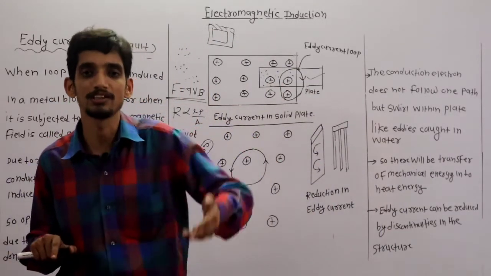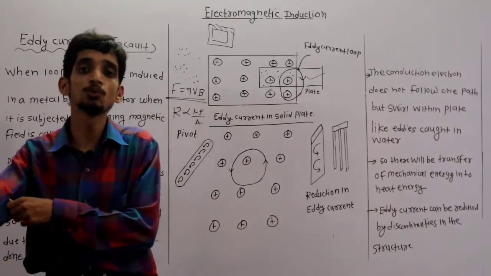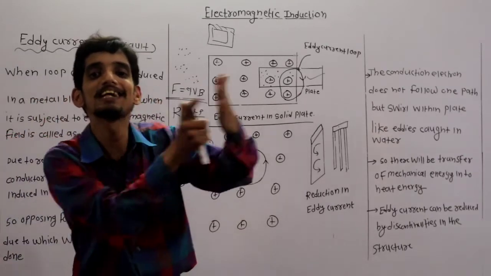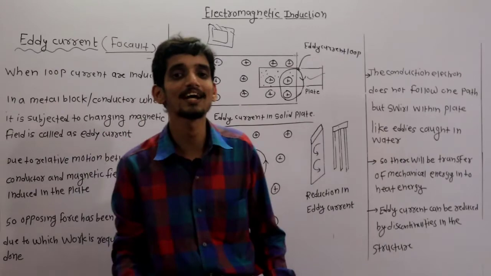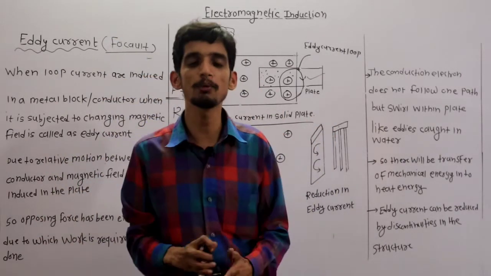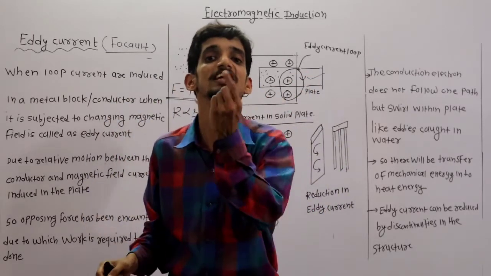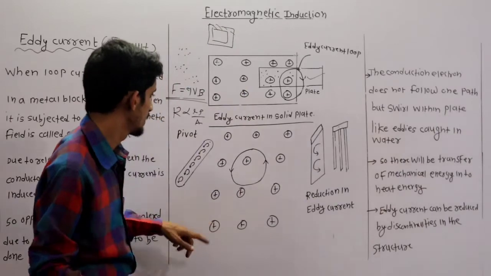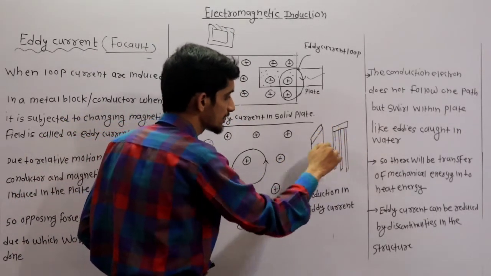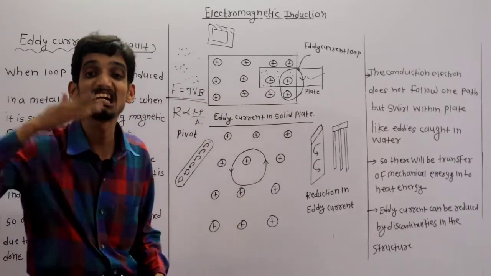It is made up of stampings. And one important point: to minimize the eddy current loss, we have to use a discontinuous structure rather than a continuous structure. It means we don't want to use metal strips which are solid and thick. We have to use thin stampings. So here, we don't want to use such a metal block; rather we are using such small strips, so that eddy current is reduced.